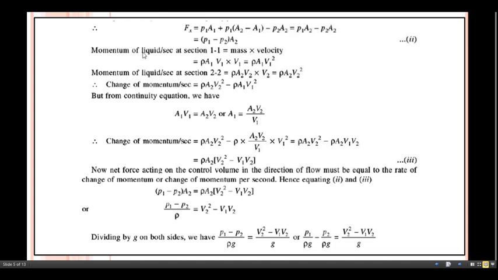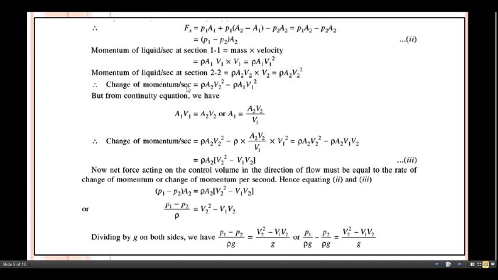Now the momentum of liquid per second at section 1 is nothing but the mass multiplied by velocity. So what about the mass? Mass is nothing but, in this case, rho into A1 multiplied by V1, and the velocity with us is V1. So we can get the momentum of liquid per second in this way: rho multiplied by A1 multiplied by V1 square. Similarly, you can get the momentum of liquid per second at section 2. Instead of writing suffix 1, we can just replace that 1 by 2, and we get this relation: rho multiplied by A2 V2 square.